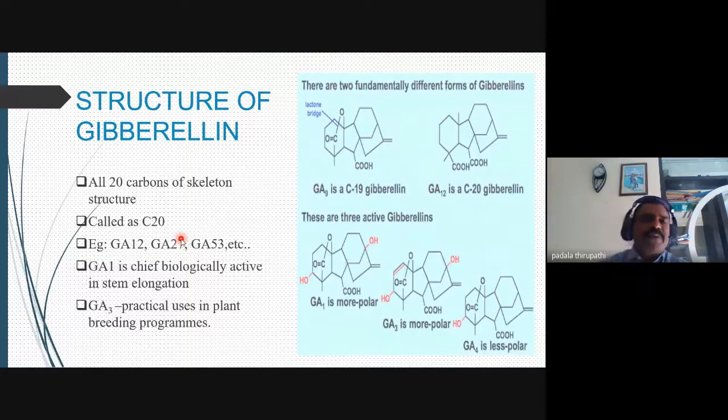This is a very important point, my dear friends. Are you following? Whenever we spray auxins on the flowers, the male flowers turn into female flowers. But when we spray gibberellins on the flowers, the female flowers turn into male flowers. So this is the difference between auxin and gibberellins. That is very important, my dear friends.